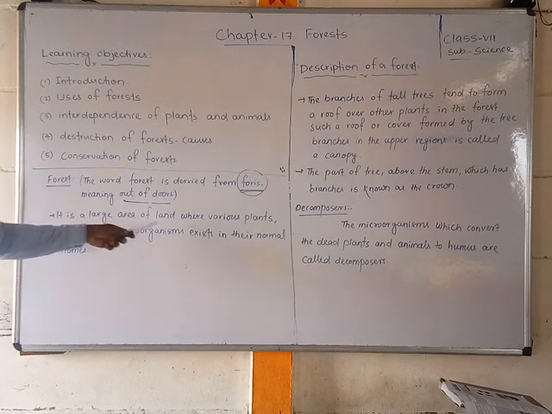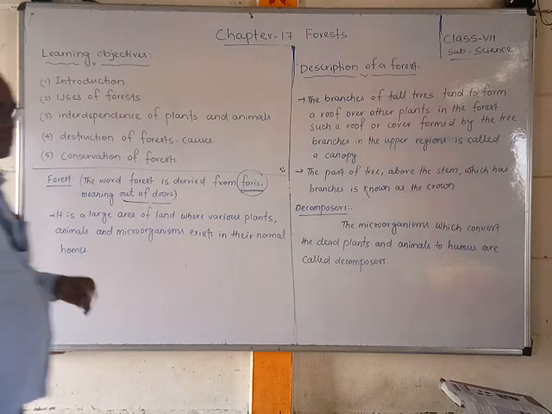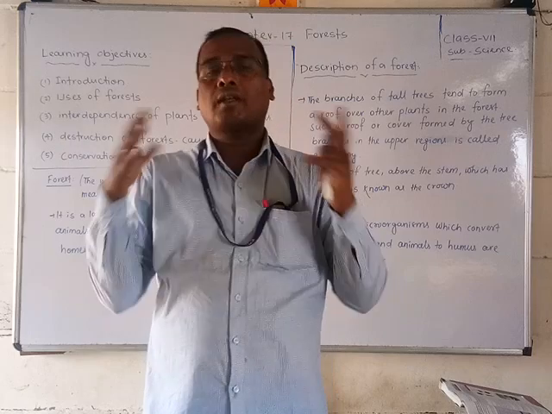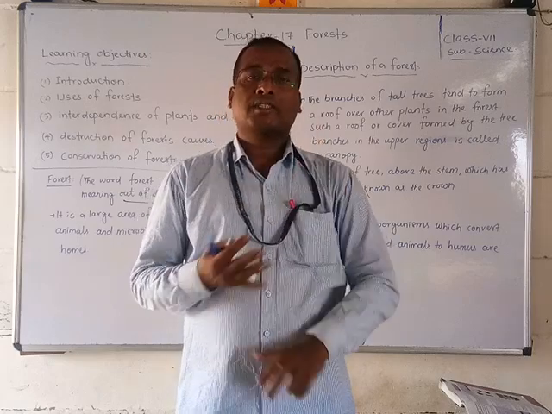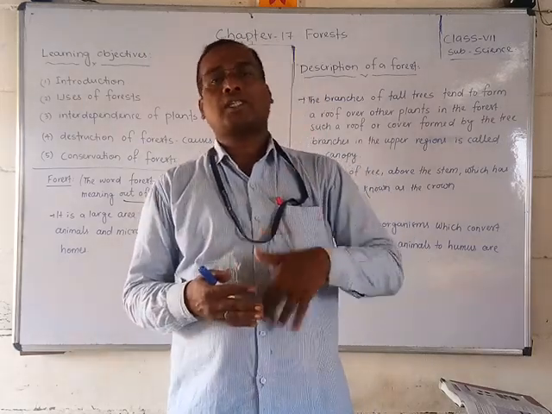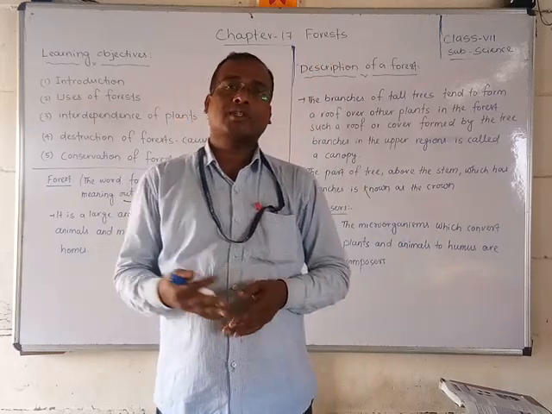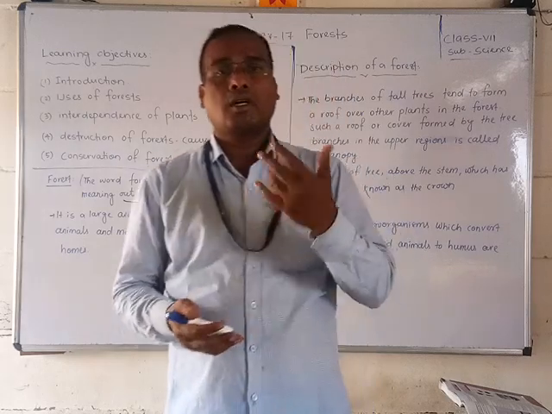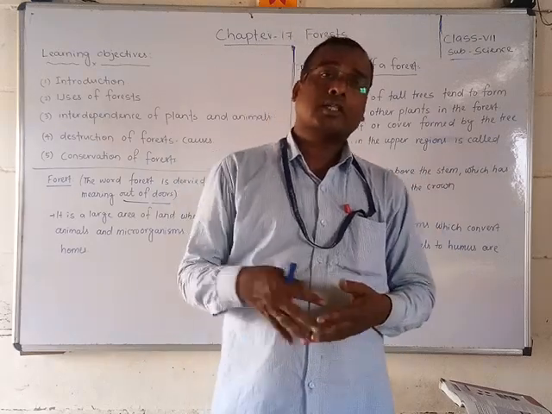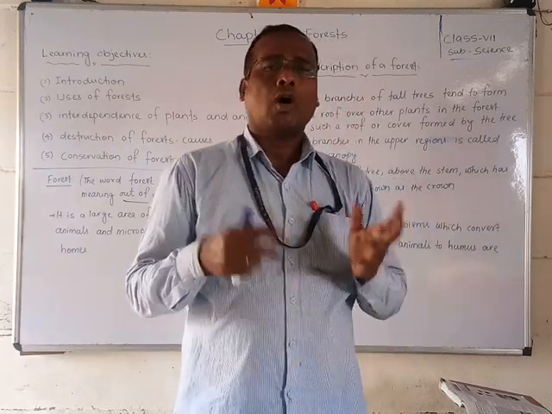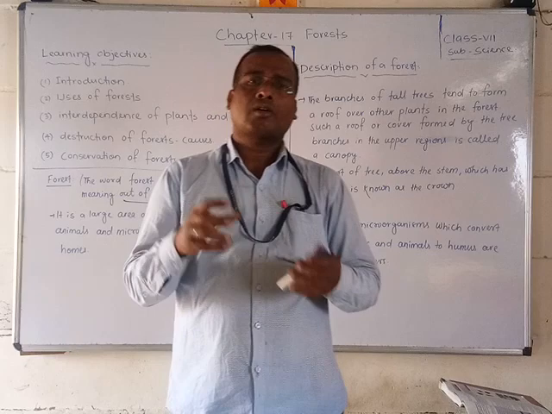A forest is a large area of land where various plants, animals and microorganisms exist in their natural homes. One very big land area where animals are living and plants also, different types of trees, plants, herbs, shrubs, bushes are present, and also animals like elephant, tiger, bears, lions, jackal. Microorganisms and insects are also present. All types of animals and plants are staying together in one place, and that is generally called a forest.